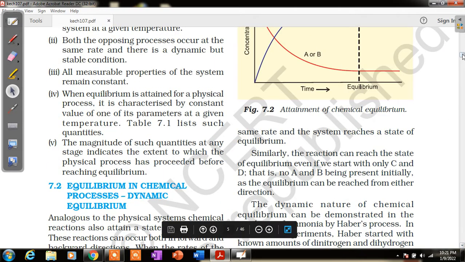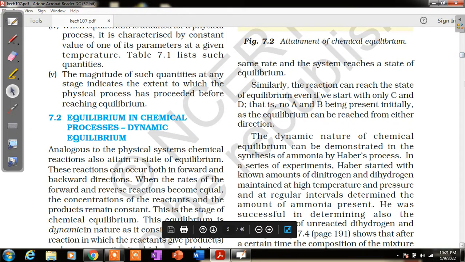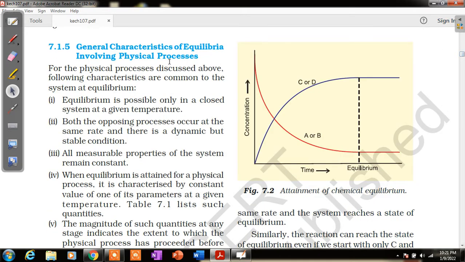Number one, the equilibrium condition is only possible in a closed system and at a given temperature.